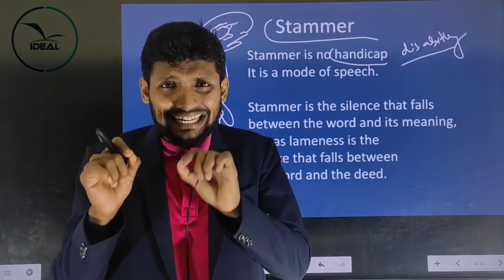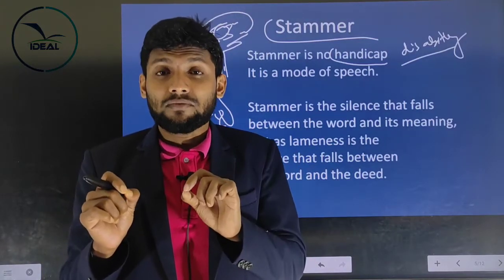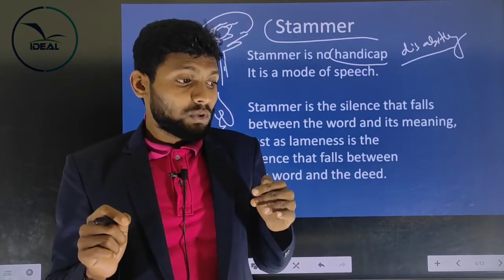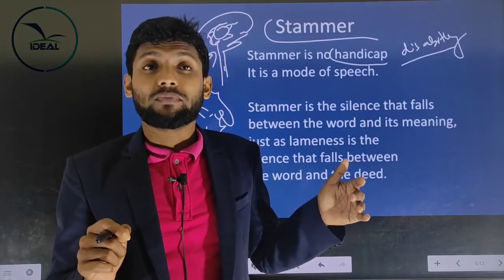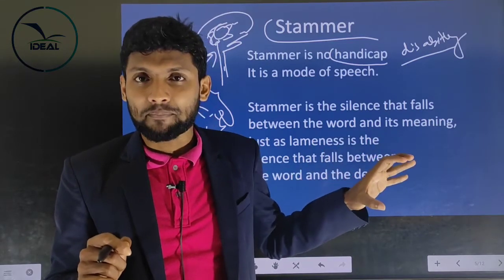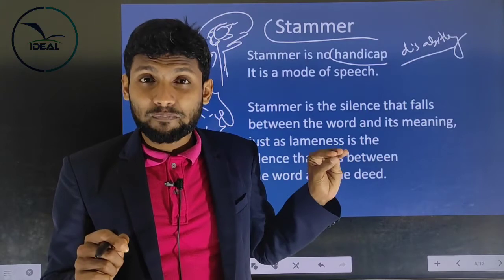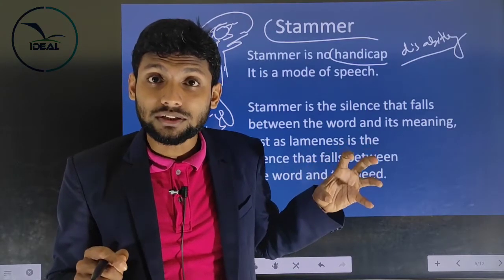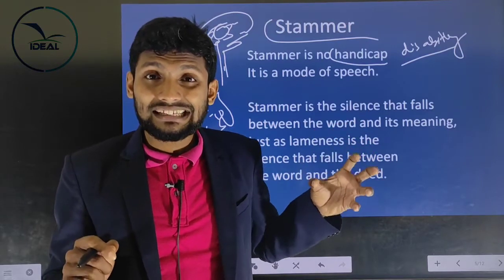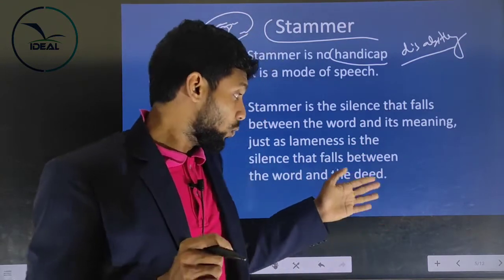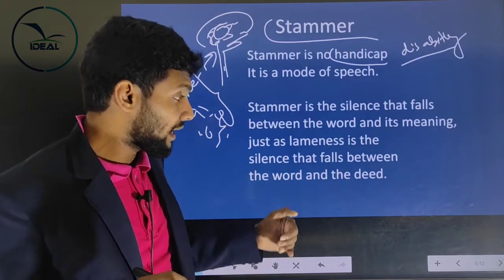When we are lame or limp, what happens is that between our deed, our action, and our word, there is a gap. Like that, when we stammer, there is a gap between the meaning and the word. So lameness is the gap between our action and our word, between our word and deed.